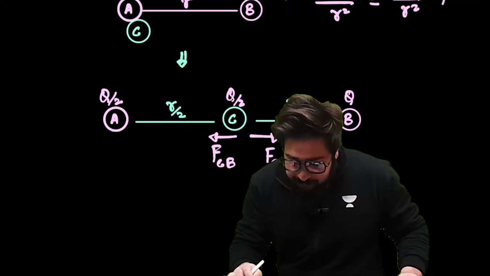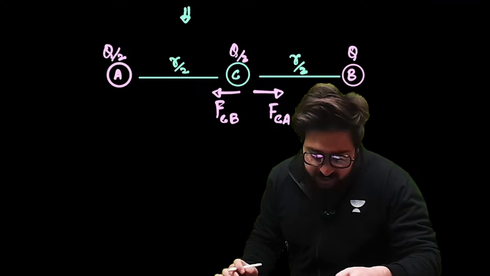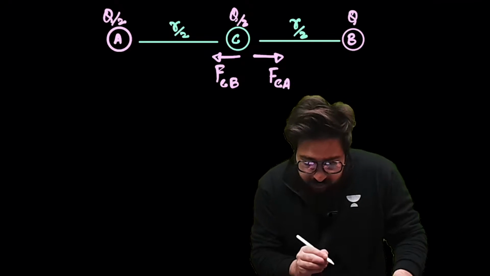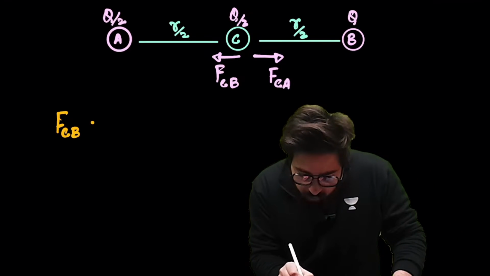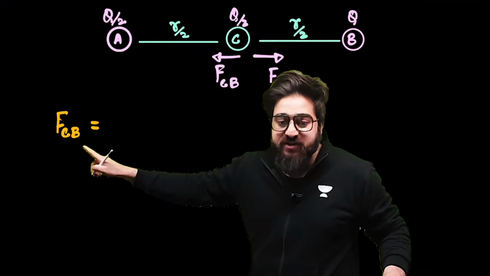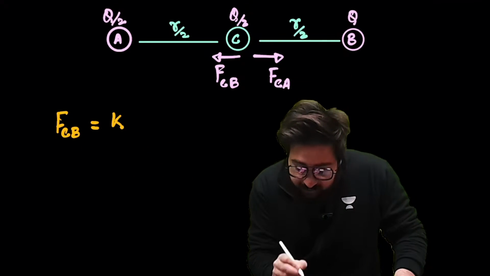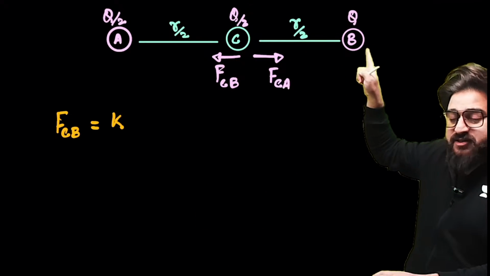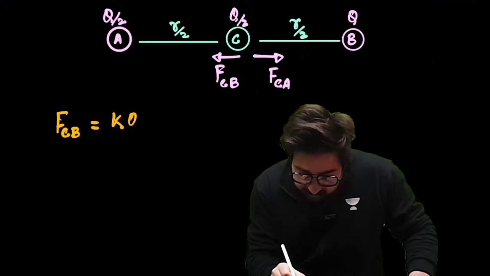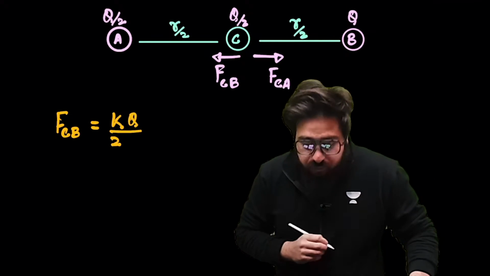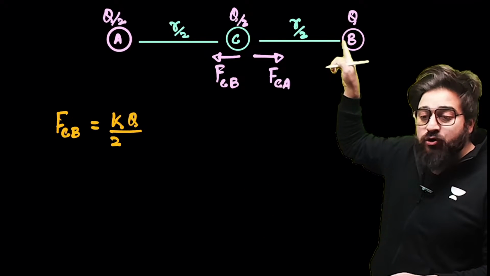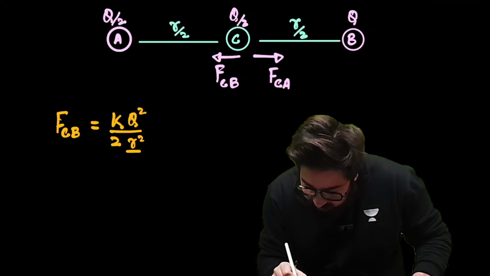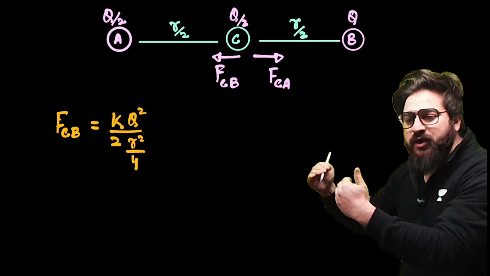Now, my dear people, can we calculate this force over here? If I ask you to tell me what is the force on sphere C due to B, you will simply say, sir, that is K Q1 Q2 divided by R square. Q1 means this charge, Q by 2. Then Q2, what is the charge on this? That is Q. Then it will be Q square, and then divided by R square by 4.